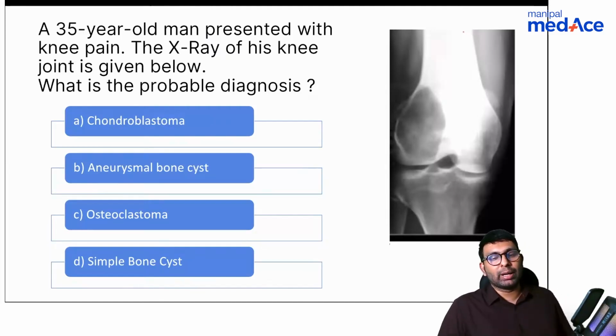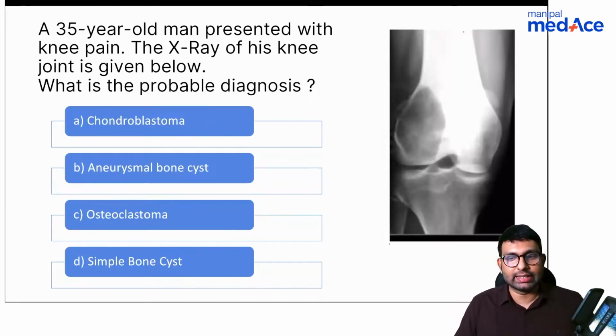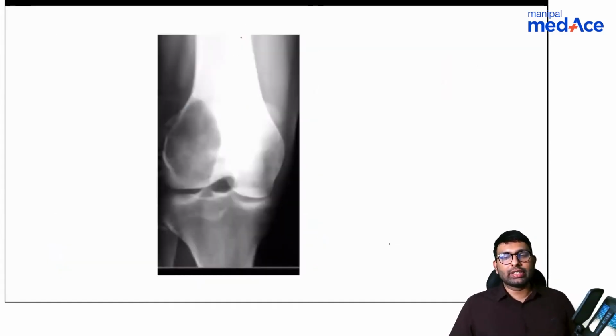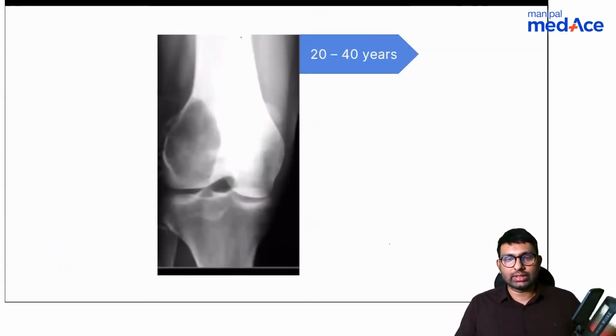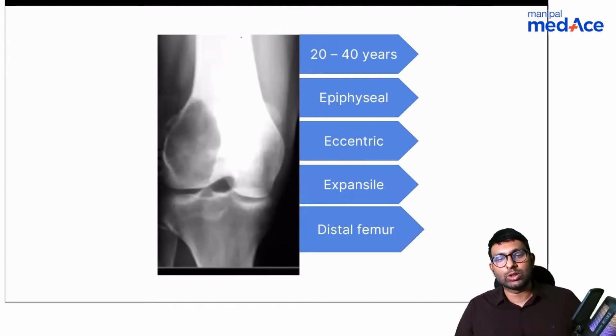What is another name for osteoclastoma? GCT. Correct, Sakshi, you are right. It is GCT. So this is a case of GCT. How do we arrive at the diagnosis again here? We know that this is a 20 to 40-year-old man. Here again, age is also important because age will also help you. I'll show you the chart that says about age. Epiphysis again, and eccentric also, and expansile as well, and distal femur, and also mature. This patient, skeletally mature patient. So it is giant cell tumor.